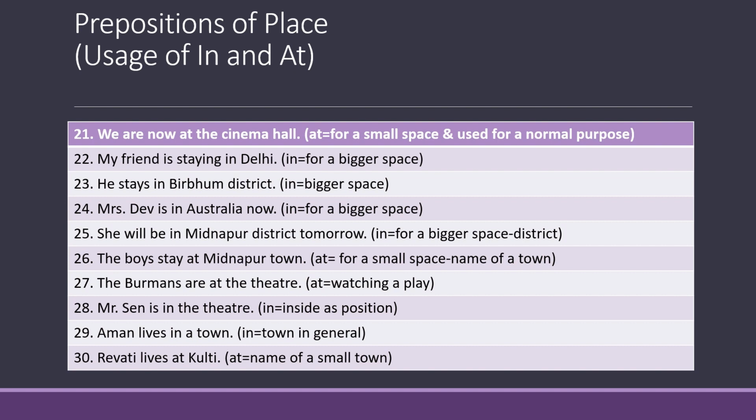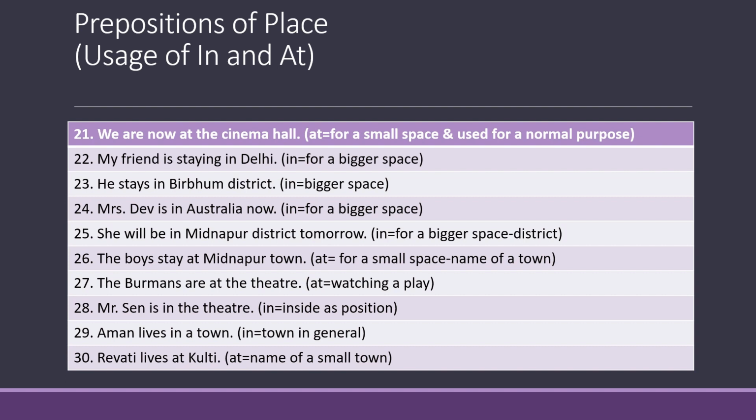Number 22. My friend is staying in Delhi. Now, Delhi is a city and we use in before a name of a city because city is considered as a bigger space. Number 23. He stays in Birbhum district. District is a bigger space. Therefore, we are using in before even our district name.